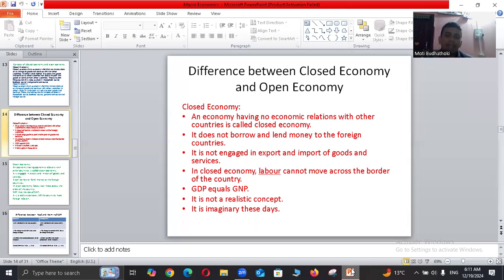In the present time, it is not a realistic concept. We cannot find exactly this type of economy in this modern era. It is imaginary these days because most of the countries adopted the concept of open economy and they implement foreign transactions in their dealings. So it is rare in the present time.